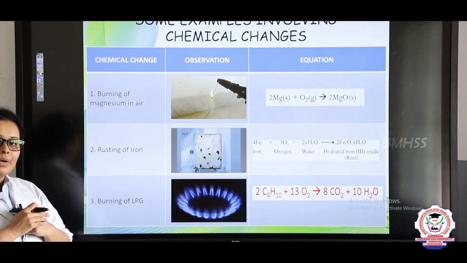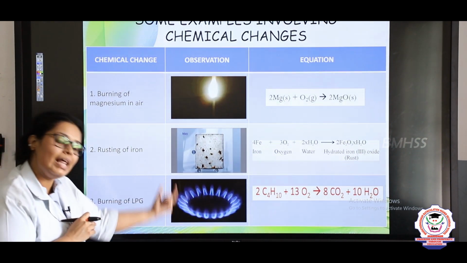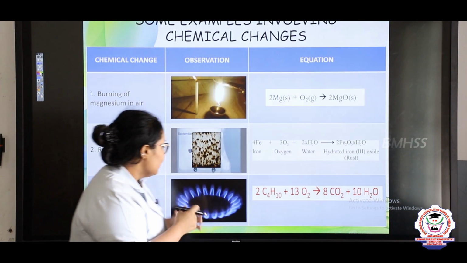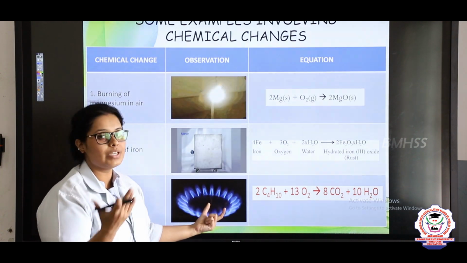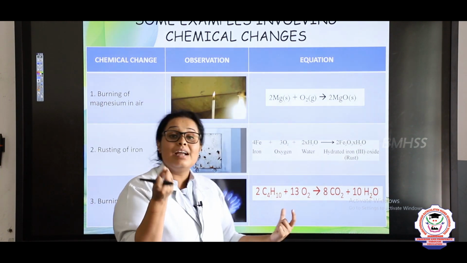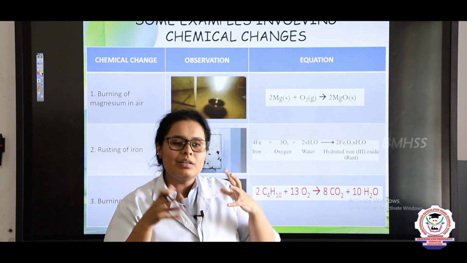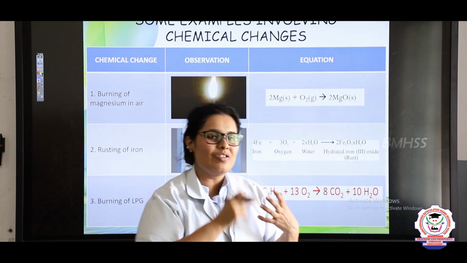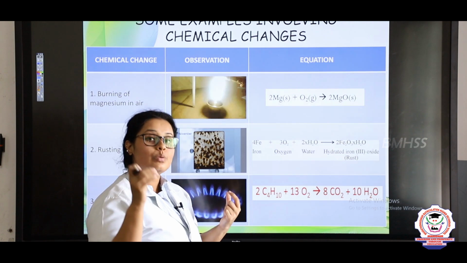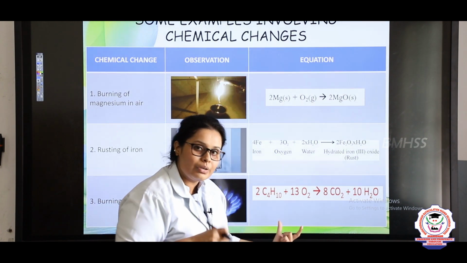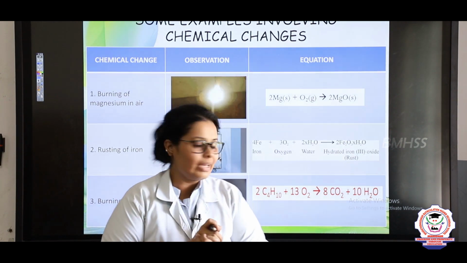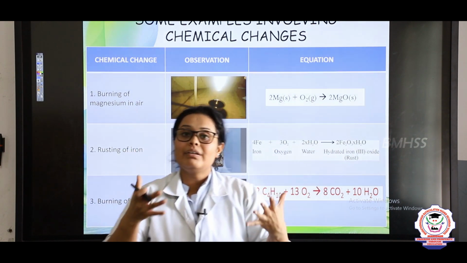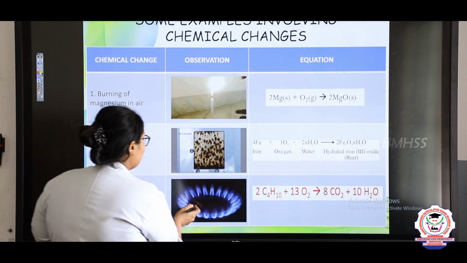Now see the third one. Here you can see burning of LPG or any kind of gas used in your house cylinders. The flame coming out is bluish in color, right? And when the gas is about to run out, it becomes a little orangish or reddish. You can just ask your mother, she will know whenever the cylinder is running out. The gas used here is butane. When this butane reacts with the oxygen in the surroundings, it gets converted into carbon dioxide and water. Water is the moisture present next to it.